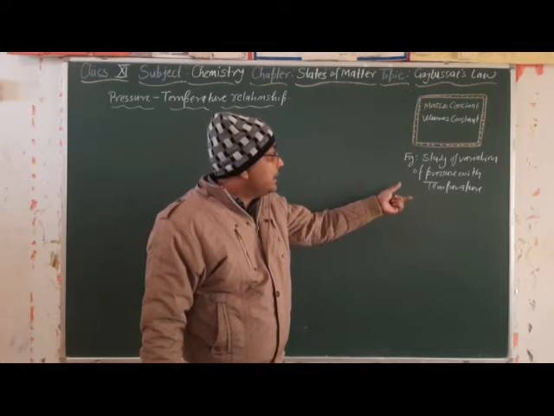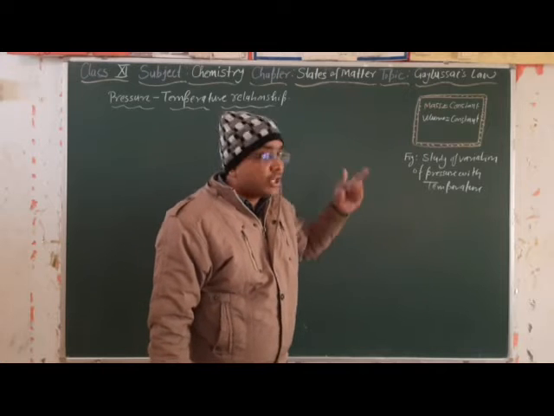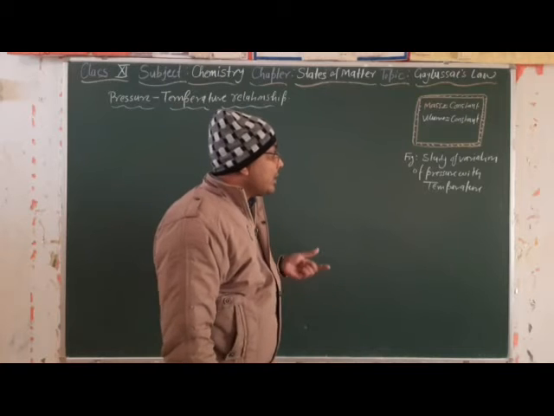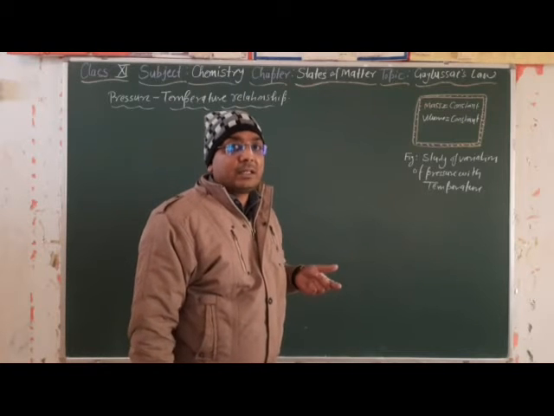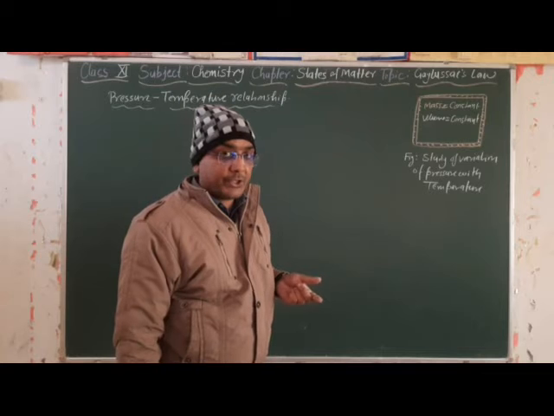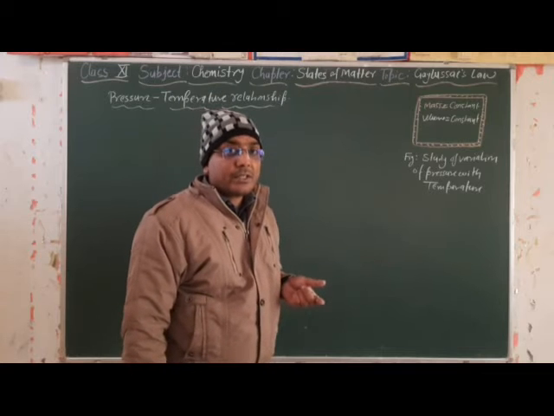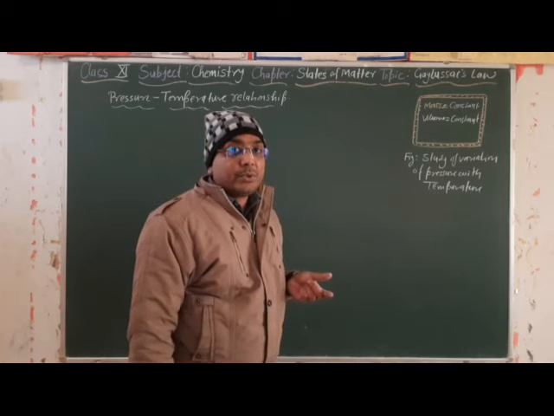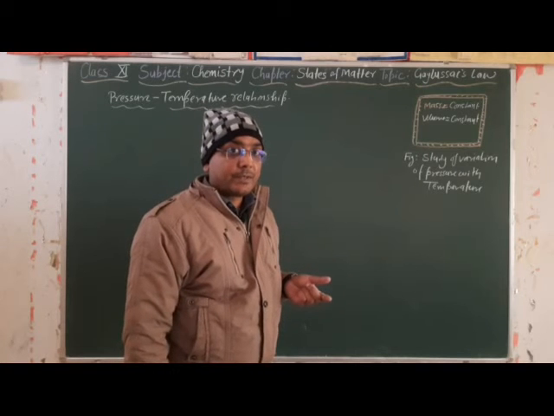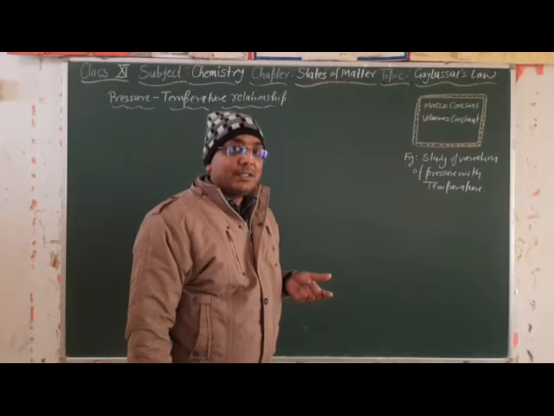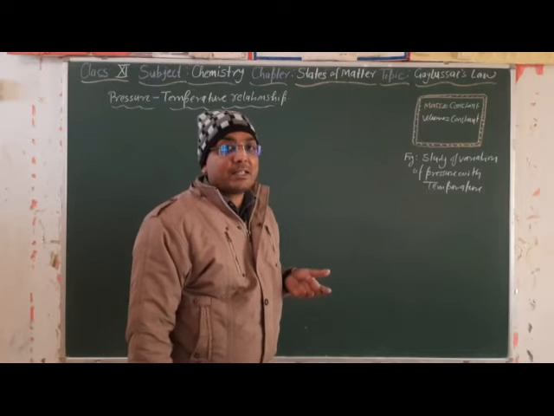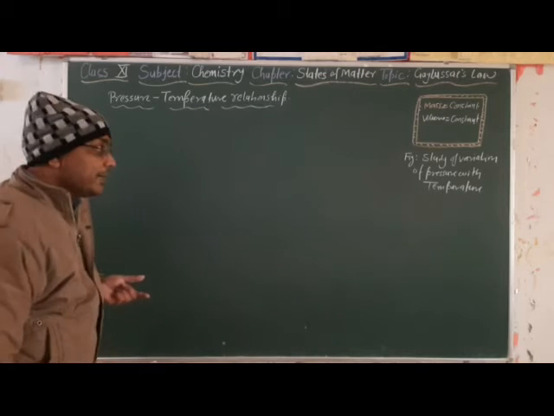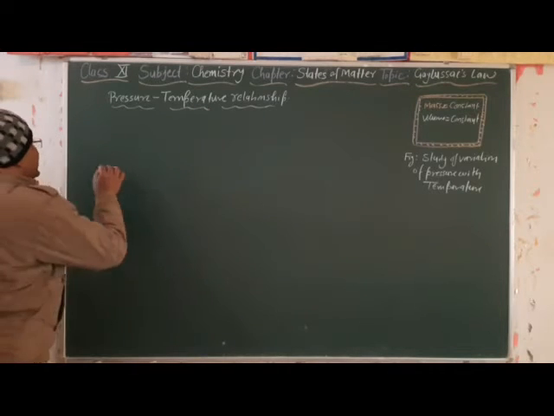He increased and decreased the temperature many times and observed the variation in pressure with the temperature. From that observation he found that pressure is directly proportional to the temperature. For that he used a mathematical expression to make us understand. So what was his mathematical expression? Let us see here.